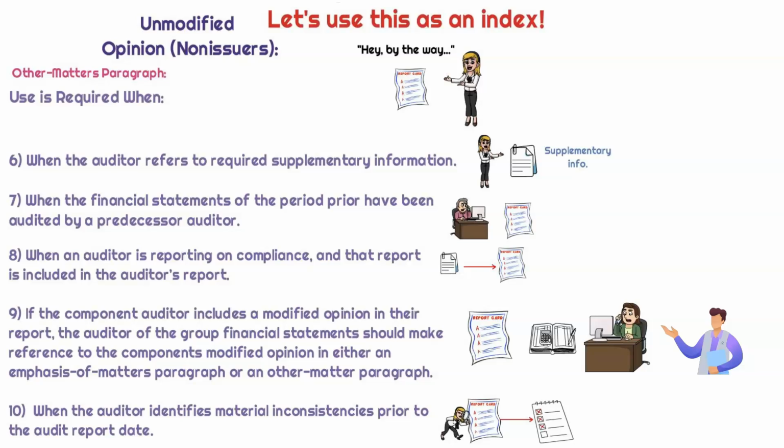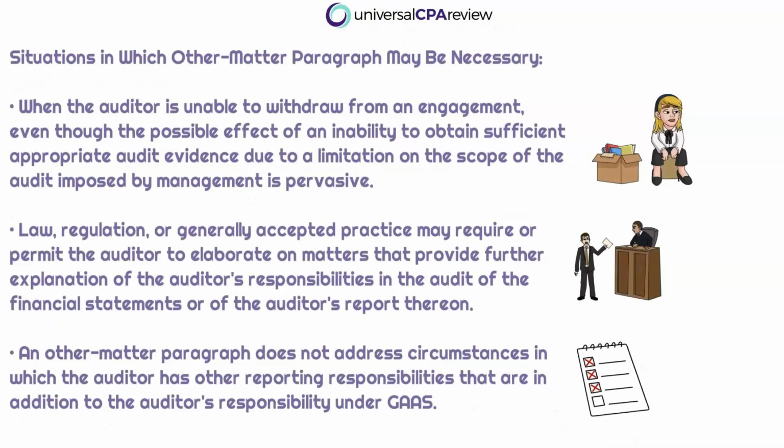And if we are making reference to that component auditor, we might do so in the other matter paragraph. And when the auditor identifies material inconsistencies prior to the audit report date, okay, so that's when the other matter paragraph is required to be used. There are additional situations that might also be included in the other matter paragraph.